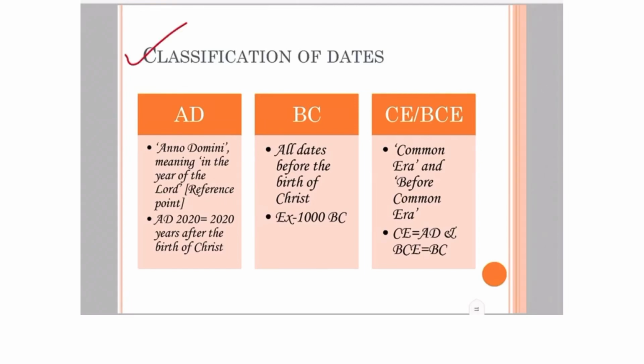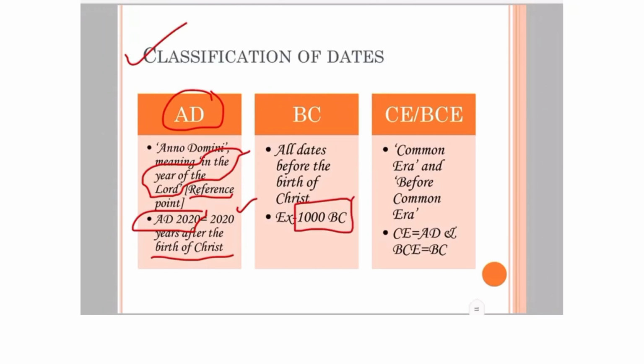Now we will learn about the classification of dates. This is an important slide. If you have seen a date written like AD 2020, what does this mean? In all these nomenclatures we take a reference year, which is taken as the year of the birth of Jesus Christ. So if you find AD 2020, that means 2020 years after the birth of Christ. Similarly, if you find 1000 BC, that means all the dates before the birth of Christ, so 1000 years before the birth of Christ.